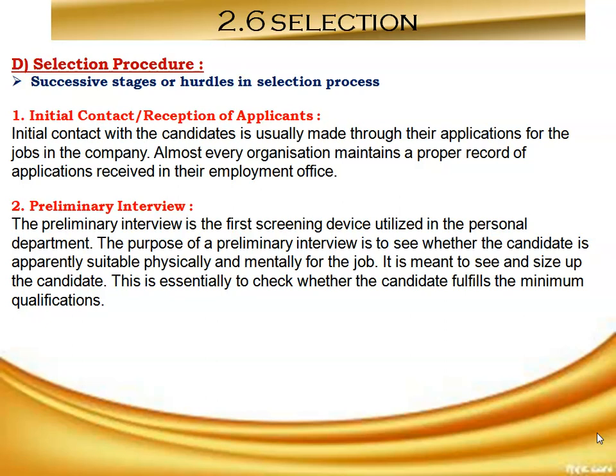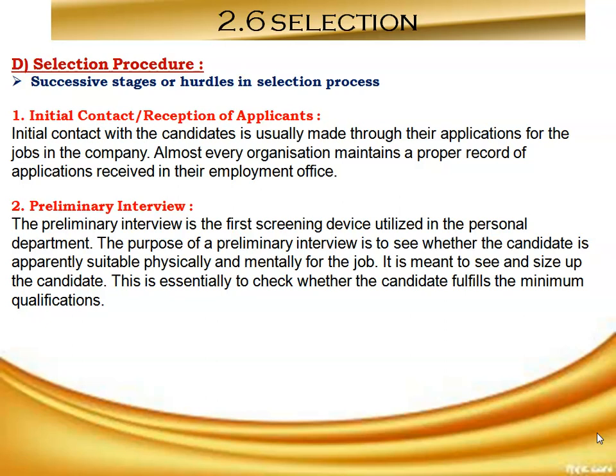The information may also be used to keep permanent records of those persons who are selected. Based on the screening of applications, only those candidates are called for further process of selection who are found to be meeting the job standards of the organization. When the number of applicants meeting the job standards far exceeds the actual requirements, the organization decides a suitable number of candidates who will be called for further selection process.